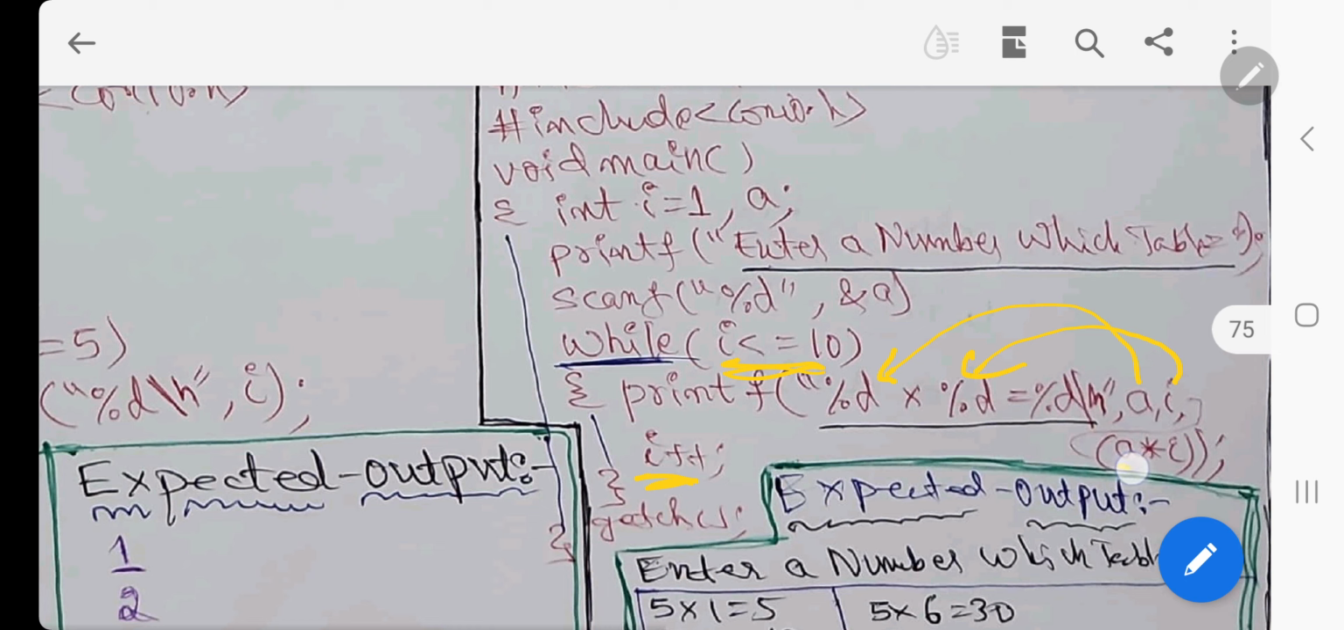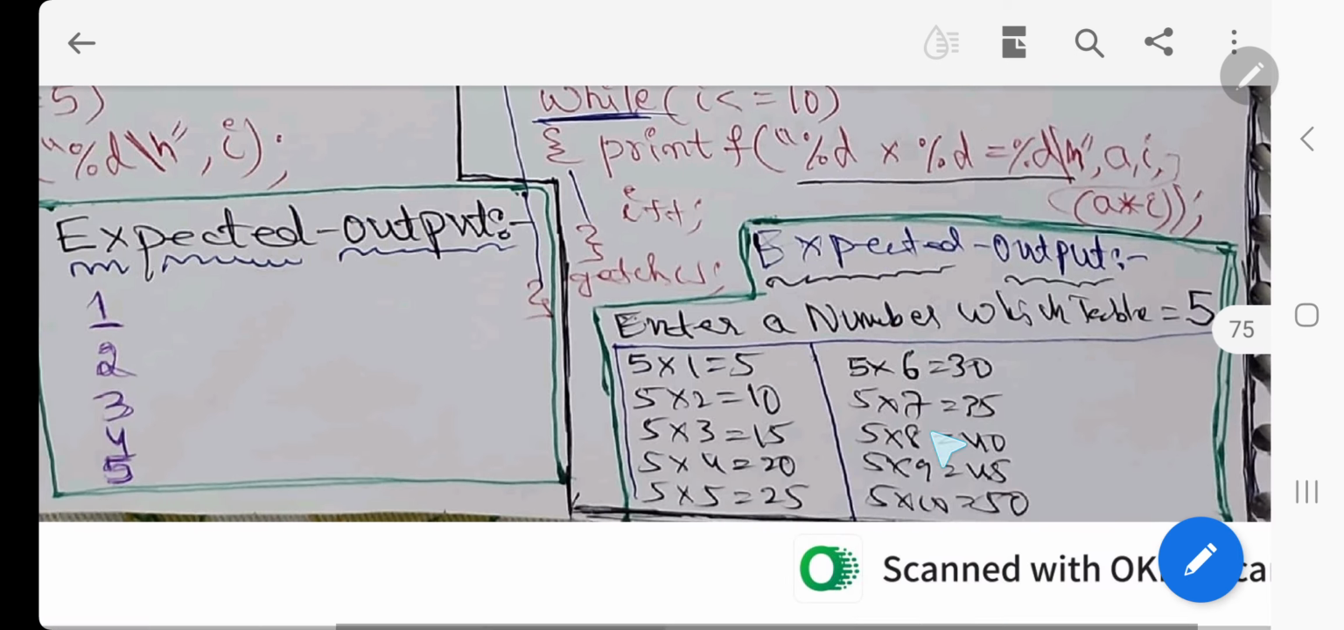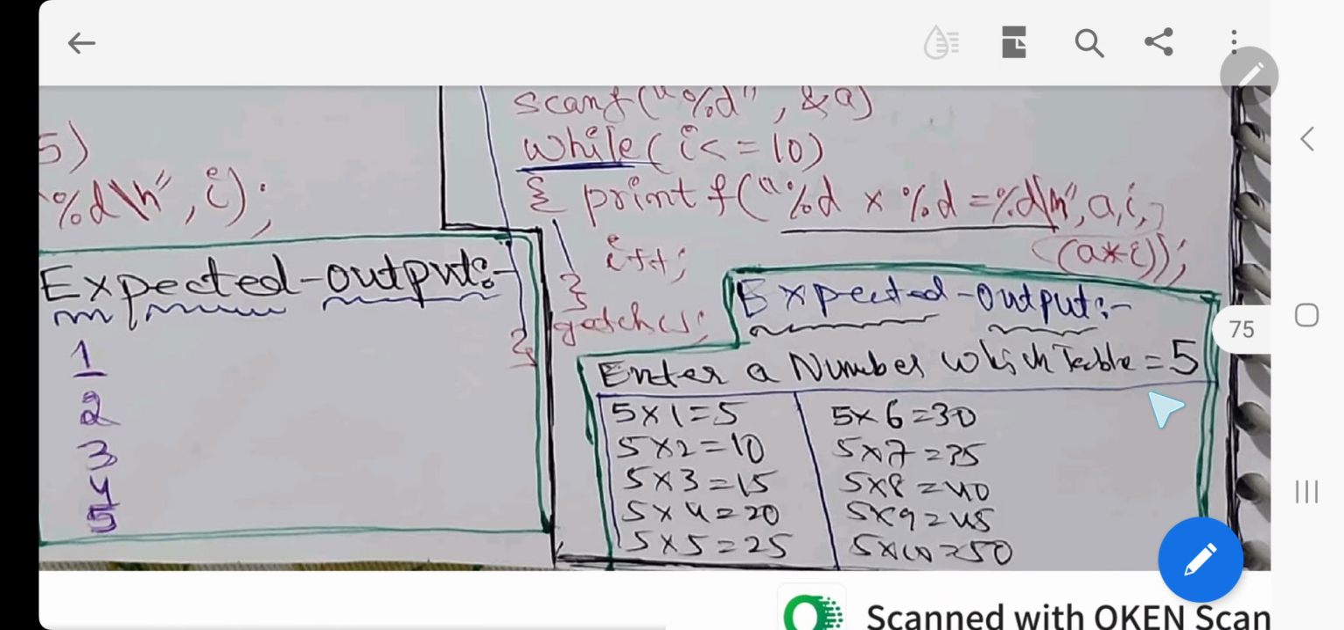And a bracket, within bracket, a into I, the multiplication value will be here, and this new line, it will be separate. By seeing output you can understand, right? Now this is the table. Enter a number, which table you want. 5, I mentioned as 5, so 5 table is here.